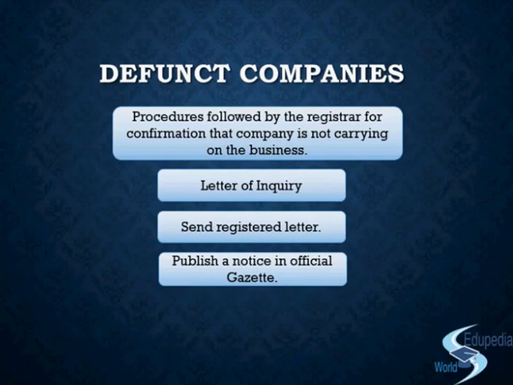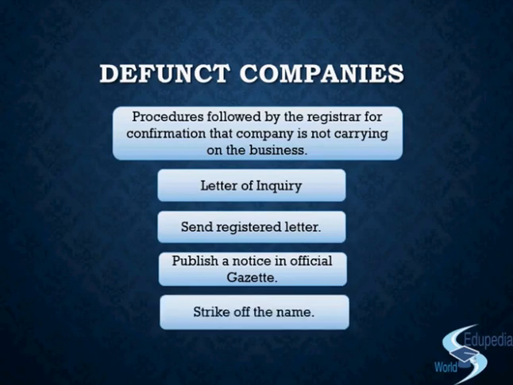Otherwise, in the two situations where it has received a negative response or that 3 months period has come to an end, the registrar will simply strike off the name of that company from the register of companies. Right? And then again publish a notice in the official gazette that yes, the name has been struck off. The company is no more in existence. And with that striking off of the name, when the registrar informs everybody that the name has been struck off and actually strikes off the name, as a conclusion of it, the company stands dissolved.